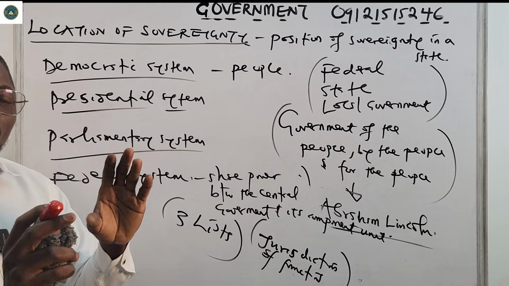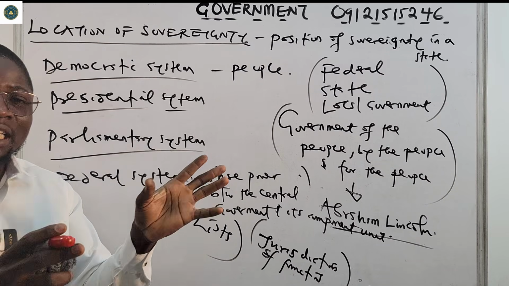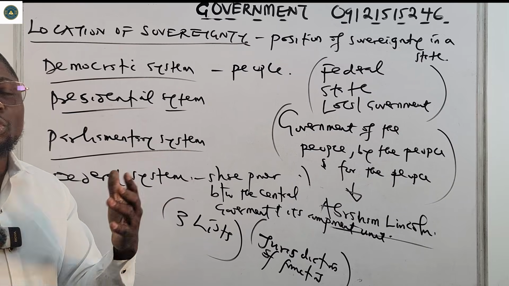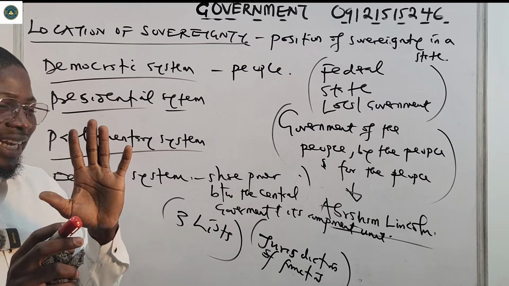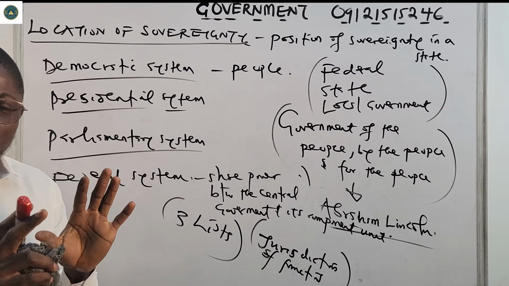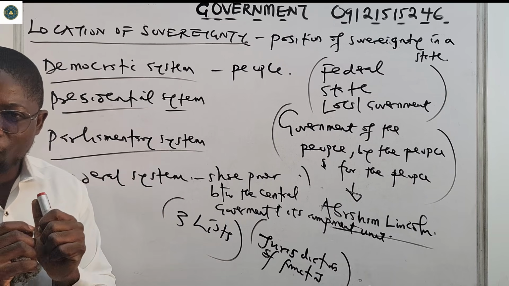And in a bid to avoid confusion, so that each of these tiers will not clash, there will not be clashing of functionality, according to the Constitution, 3 types of lists have been identified to avoid this confusion, so that they can stick to their jurisdiction and functions.